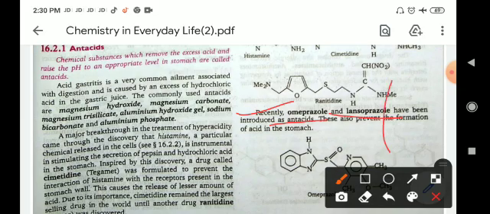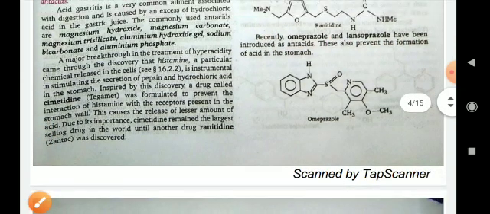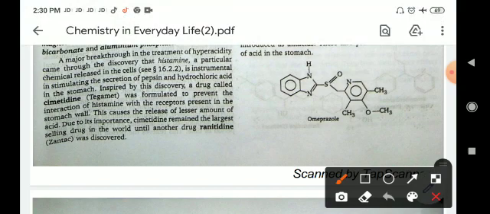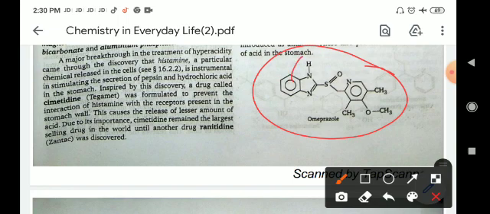The structure of omeprazole is this: a benzene ring is present, in which an amide group and a sulfonyl group are also present, along with an aromatic benzene pyridine ring.